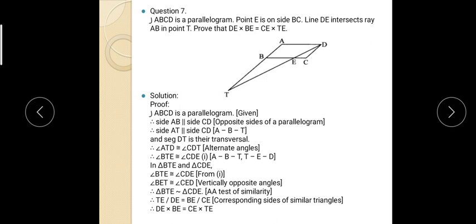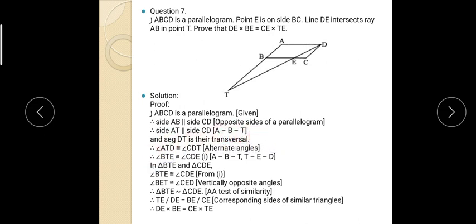Okay students, now after understanding the diagram, you have to start the proof. Before the proof, what you have to write: the given, what to prove, and then the proof. In the proof you have to write ABCD is a parallelogram, therefore the side AB is parallel to DC, therefore AT is also parallel to DC. Just I explain, because A, B, T are linear.